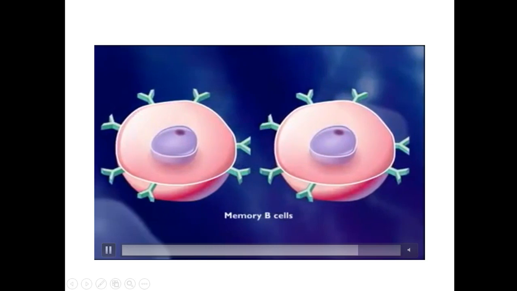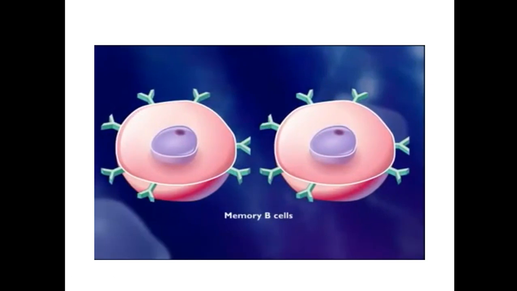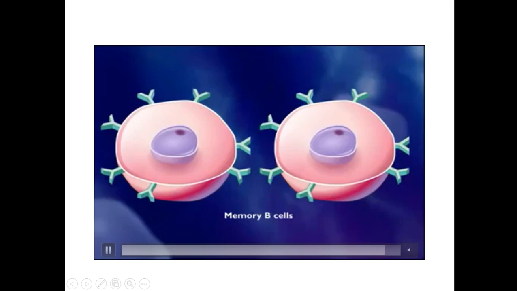So the second cell type is memory B cells. It is for the future. If any future attack by a similar pathogen occurs, antibodies are produced immediately and cell killing can take place. That is the importance of memory cells.